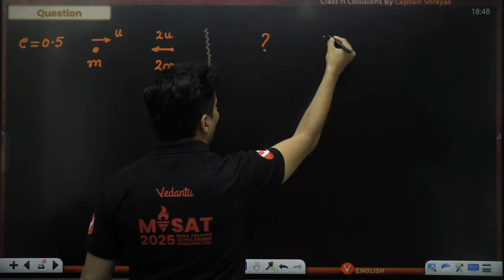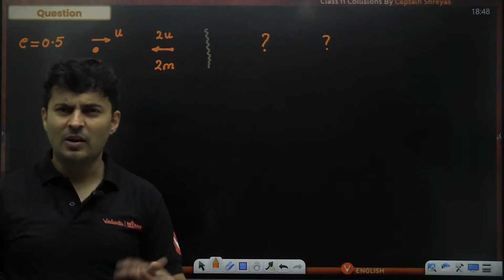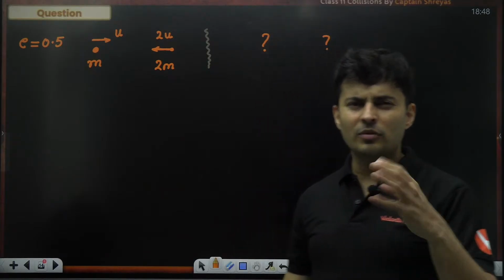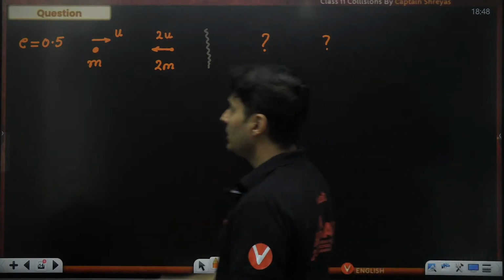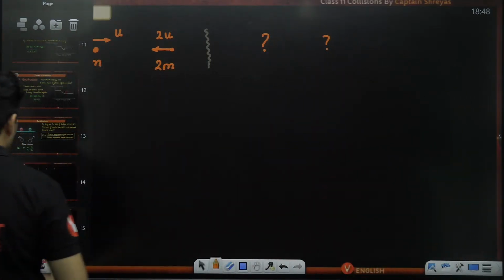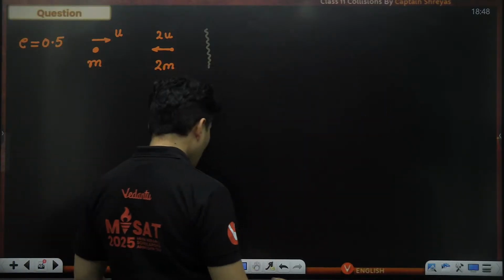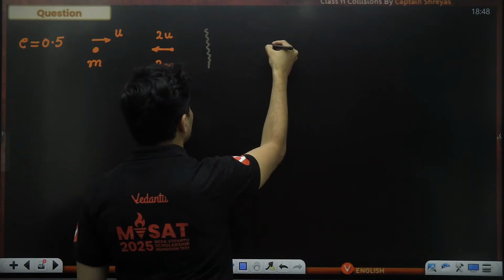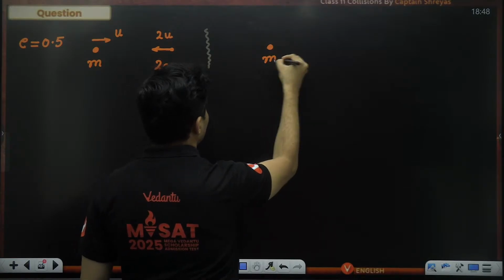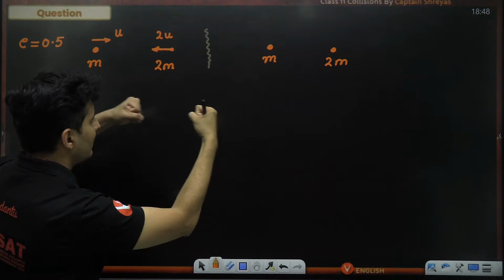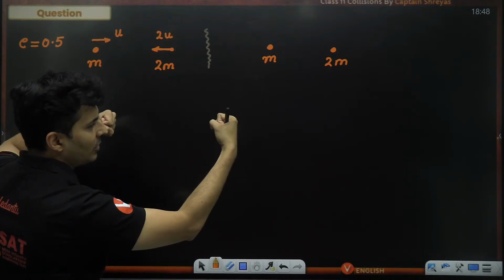Can you find what happens thereafter in terms of how much energy is lost? What are the final speeds? Everything. Just try to figure out what might happen after the collision. So let's try it out. First of all, let me draw the scenario. After the collision, this is mass m, this is 2m. These masses will collide like this and they will go like that.